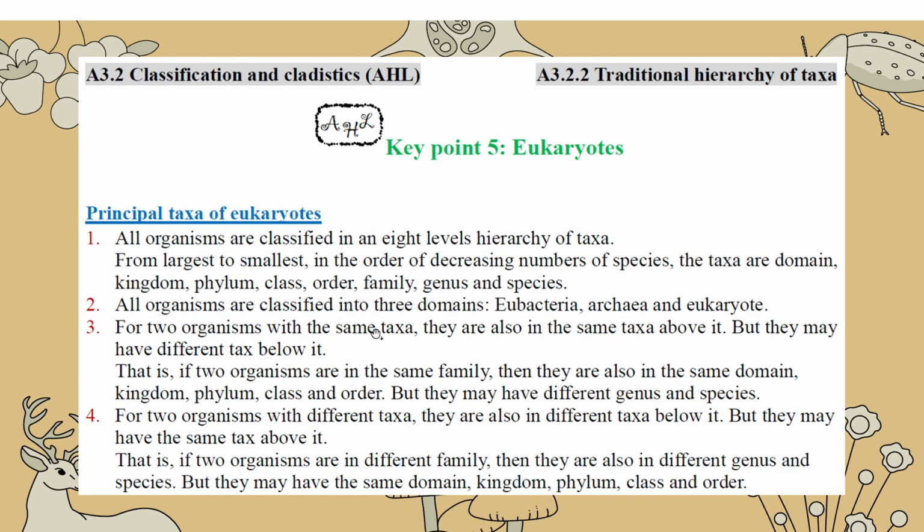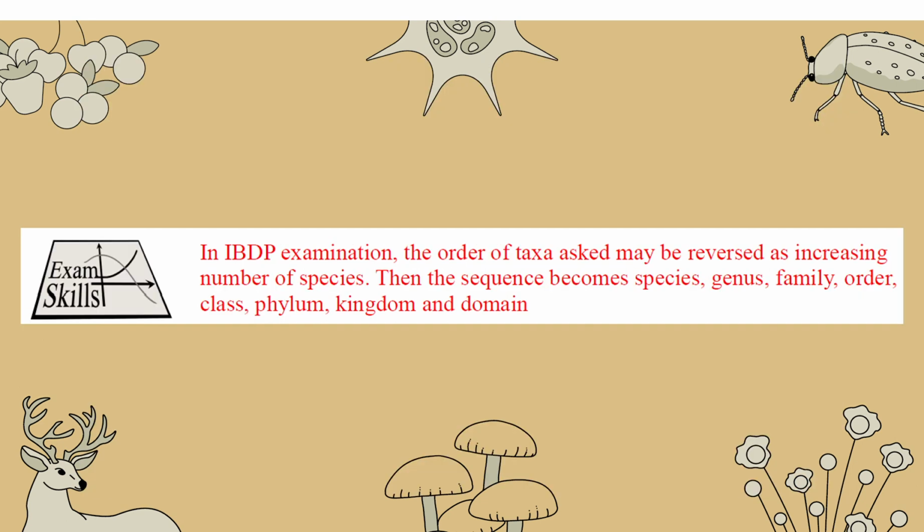For two organisms, just remember to branch them out. If they have the same taxon, then they must have the same taxa above it, but they may have different taxa below it. On the contrary, with different taxa, they must have different taxa below it, but they may have the same taxa above it. Just think about the spreading out of the taxonomy diagram, and then you get it.